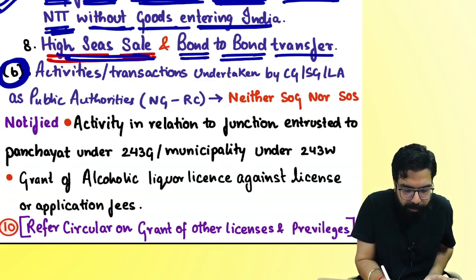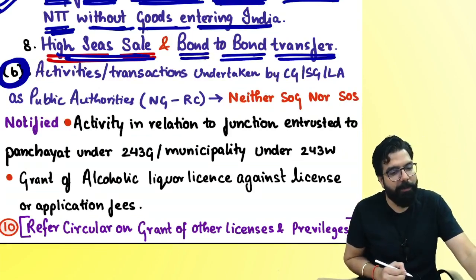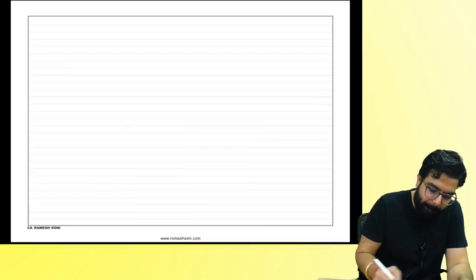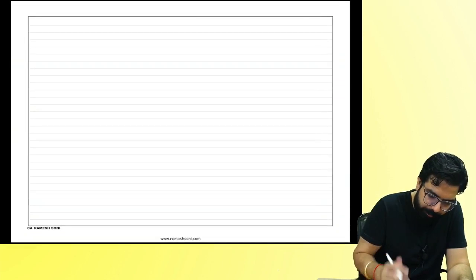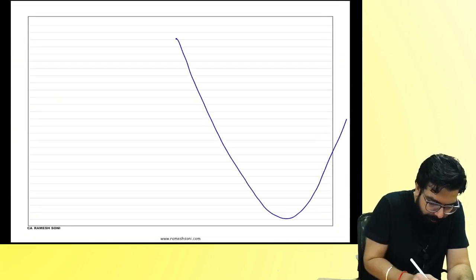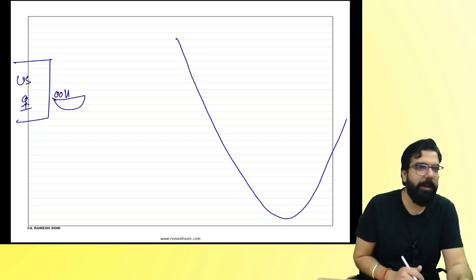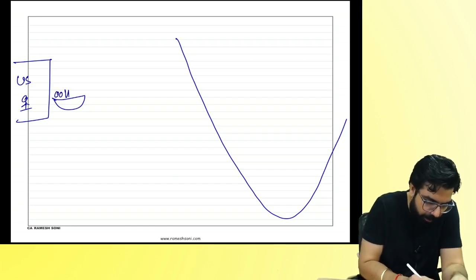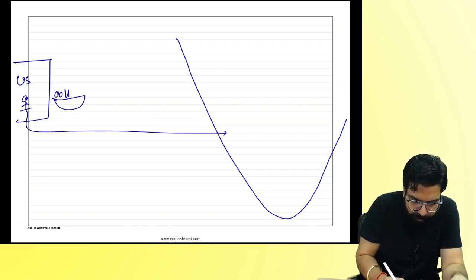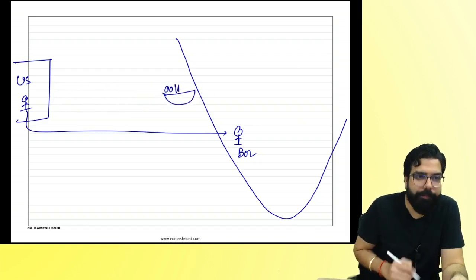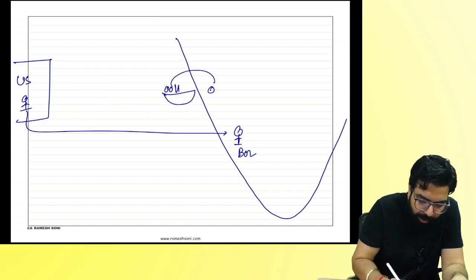Bond to bond transfer. Sir, what do you mean by a bond to bond transfer? Everyone over here. This is US port. This person loaded the goods in a ship. Okay? People listen carefully. He will send me the bill of lading. My goods reached over here. My goods got unloaded. At where?